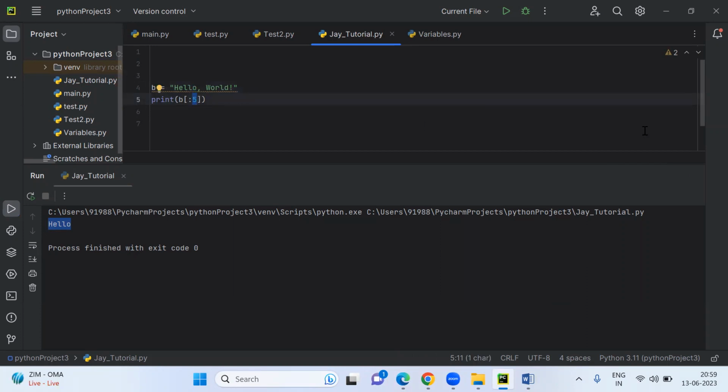Now if I don't mention 5 also, then what will happen? Let's see. So it is printing full. If I mention wrong data here like 30, it is printing the same value only, and after 13 it is not considering anything else. So it's working perfectly fine. Like this you can do.